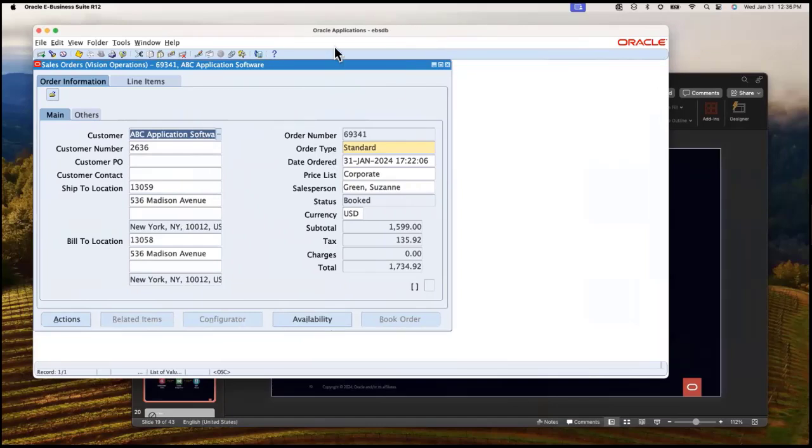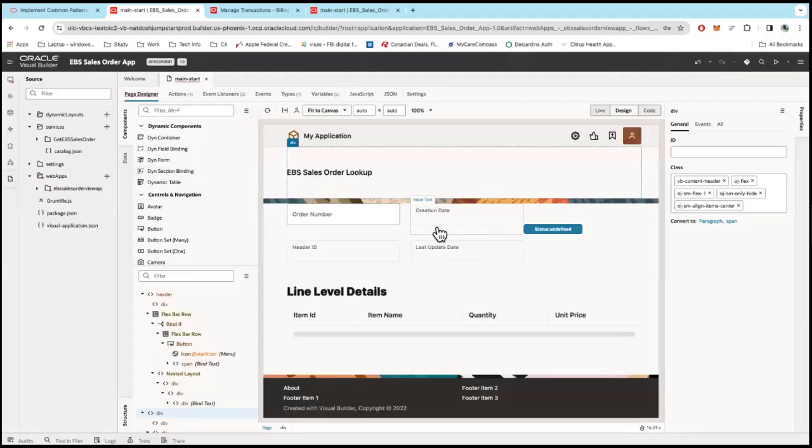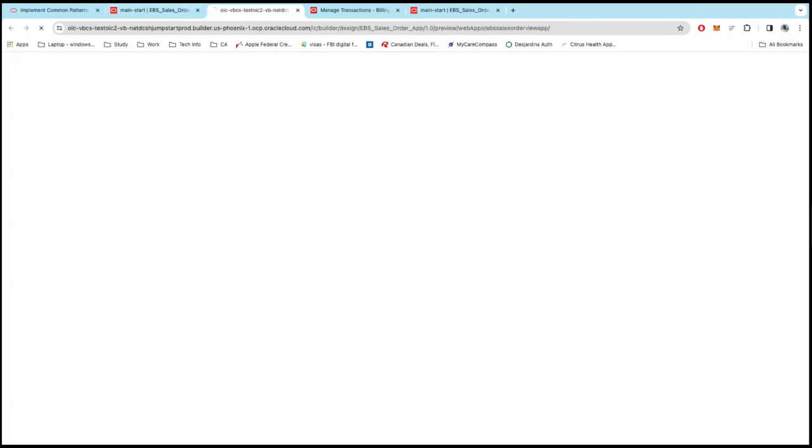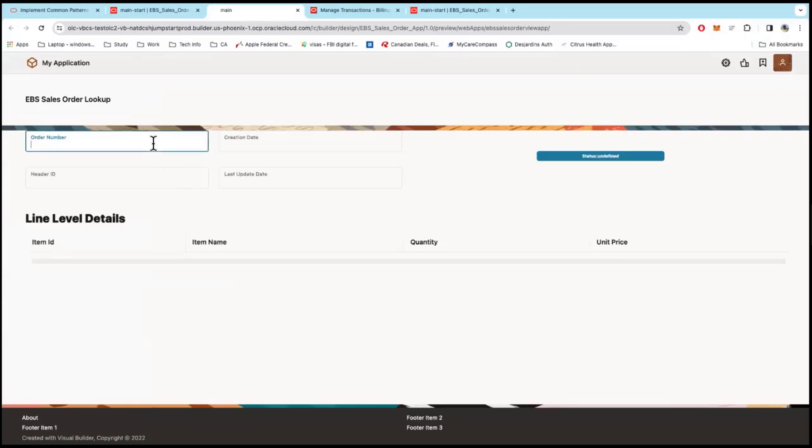You need to have a certain version of Firefox, you need to install a certain Java version and all sorts of things just to open this and see that. So what I did is I just took like 5-10 minutes tops. I put in a couple of text fields, just dragged and dropped, and I built a lookup page for the EBS order.